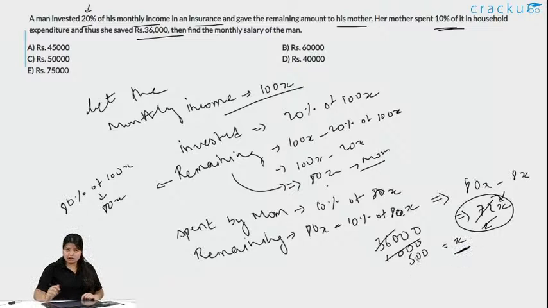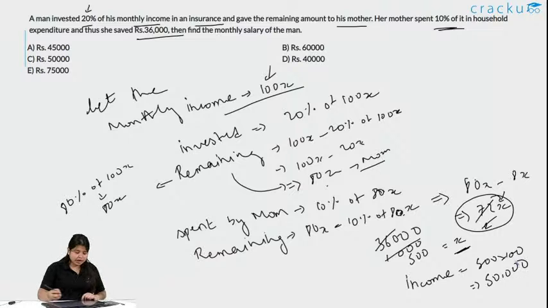Is this our answer? Are we finding x? No, we need 100x. So what is his income? It is 500 into 100. What is the correct answer here? Option C is the correct answer. Yes, Vasant, it is, and Muthu, these are the correct answer. Chalo, let's go to the next question.